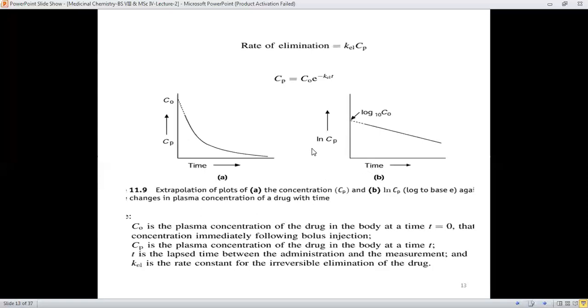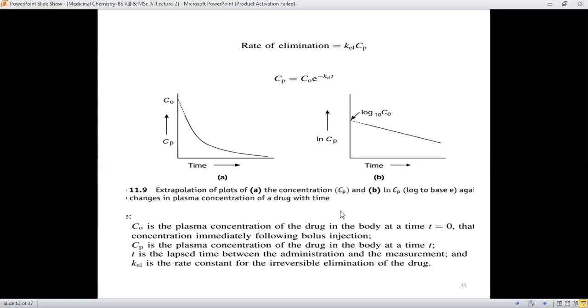When this graph is plotted between time and ln Cp, a straight line is obtained, and extrapolation gives the log C naught. T here is the lapse time between the administration and the measurement, and KEL is the rate constant for the irreversible elimination of the drug. ln Cp is the log to base e, showing changes in plasma concentration of a drug with time.